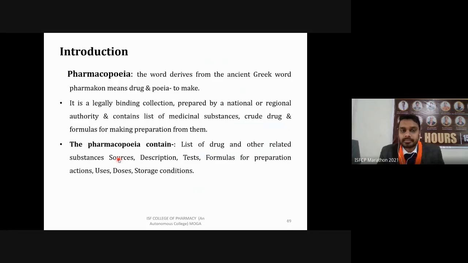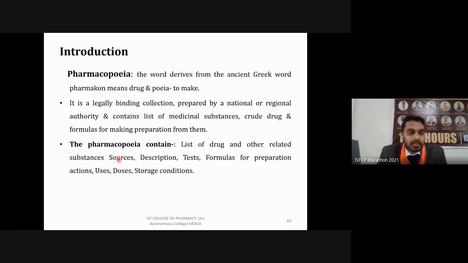Again, pharmacopoeia is derived from two Greek words: pharmakon, which means drug, and poeia, which means to make, how to make these drugs. This information about their standards is completely listed in the book known as the Pharmacopoeia. So ultimately, you can say this is a kind of Gita or Quran of our pharmacy.